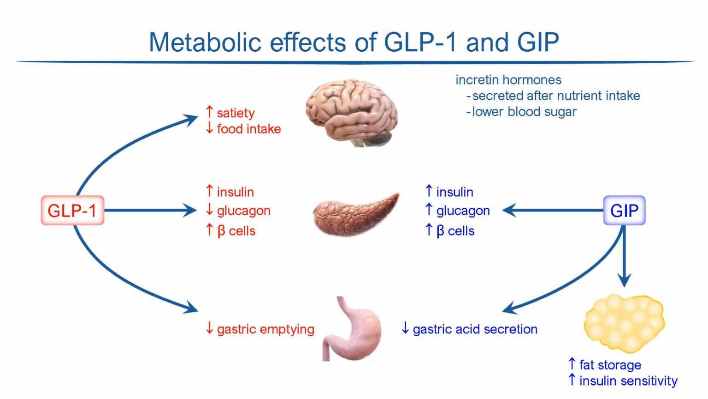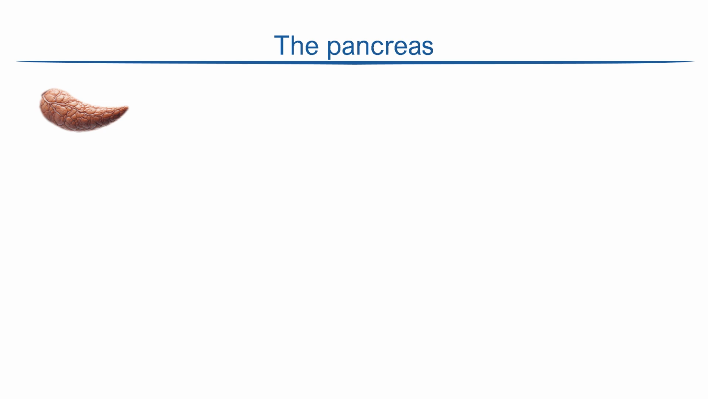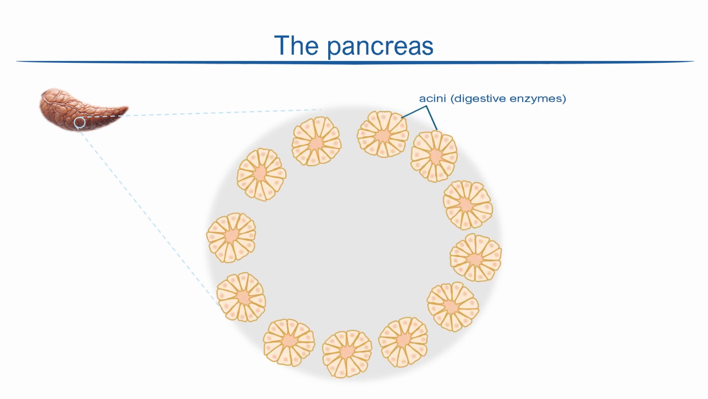As the main effects are on the pancreas, before explaining how these hormones control insulin and glucagon secretion, I will give a brief overview of how the pancreas works. The pancreas is a lobular gland situated just behind the stomach. The lobules contain the structures that synthesize the substances that are key to the function of the pancreas. Around the outer circumference of each lobule are the acini, which synthesize digestive enzymes.